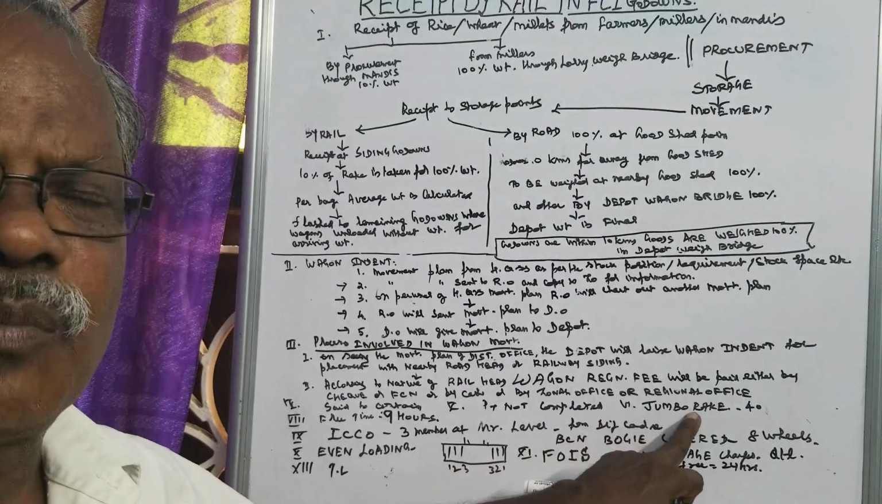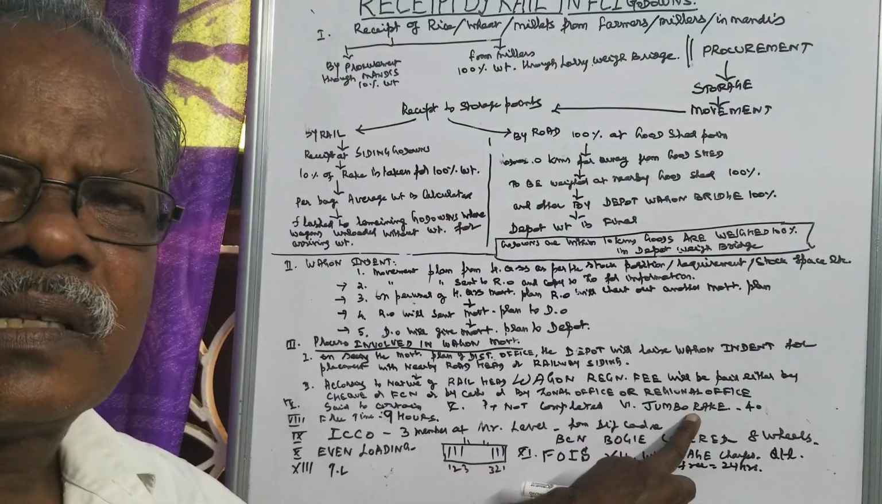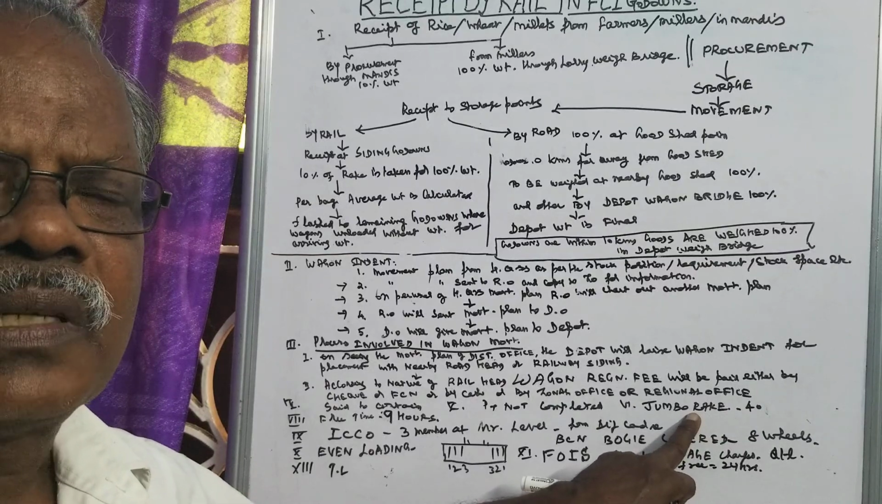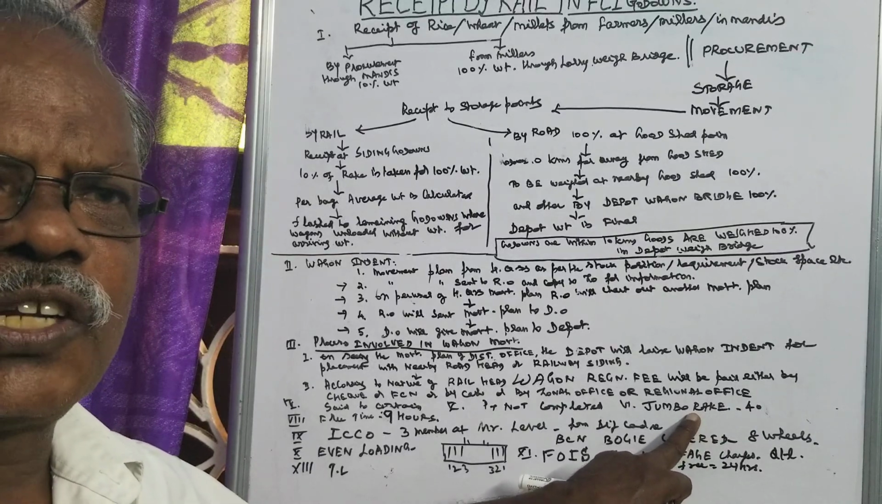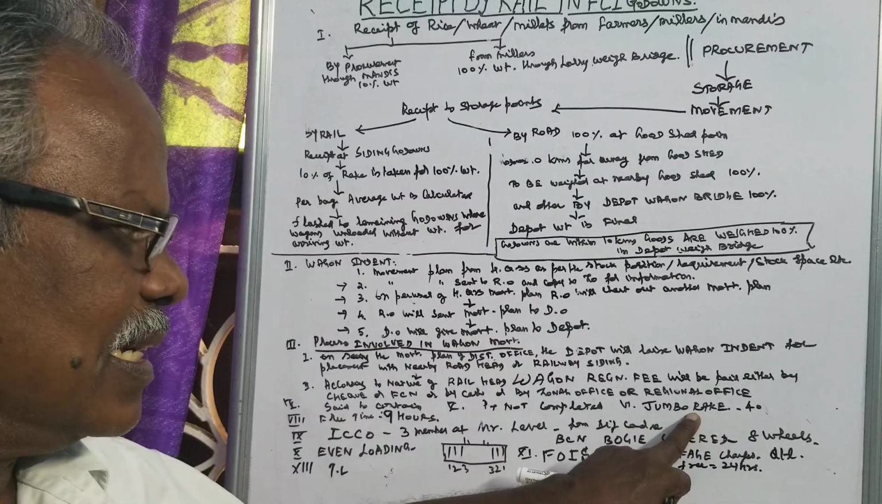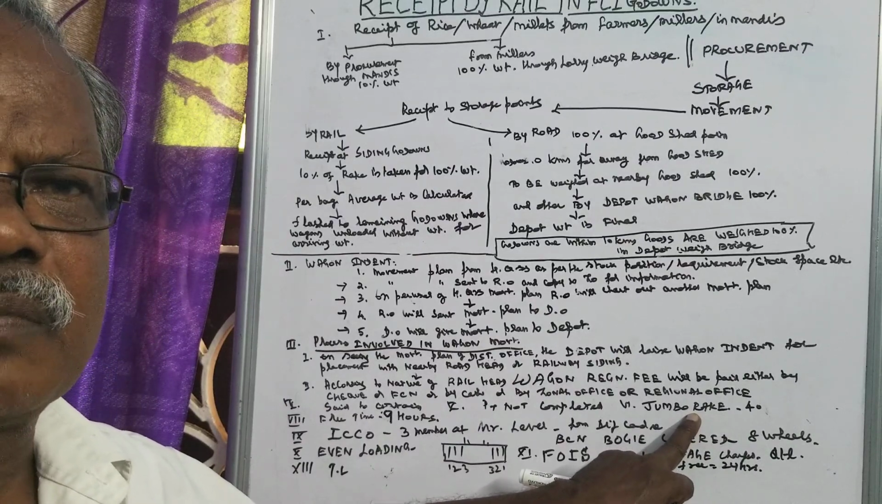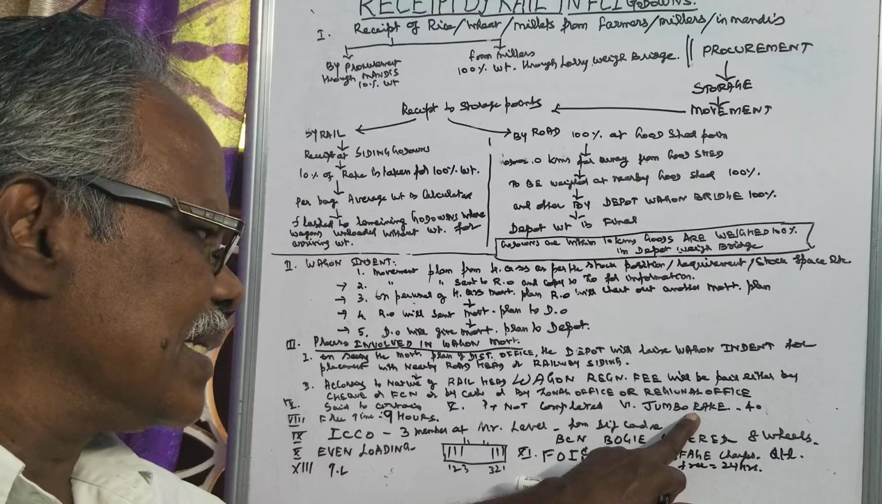And then regarding the jumbo rake, it will come from point to point and it will have 42 wagons or 58 wagons, having BCN, BCNA, BCN AHS.